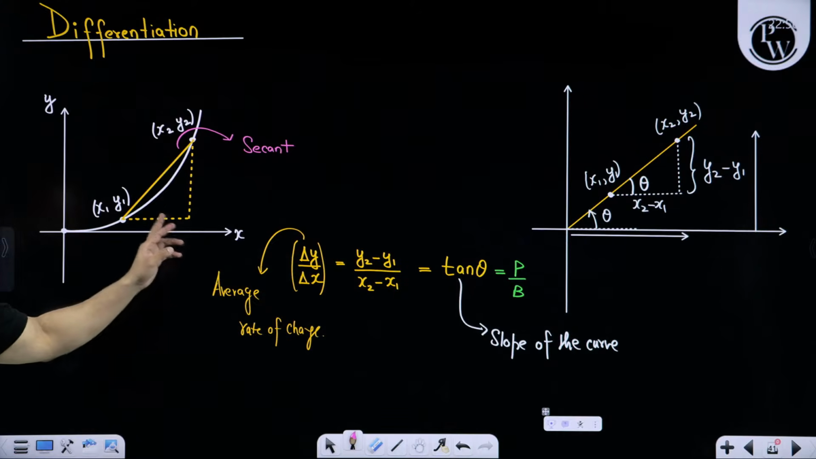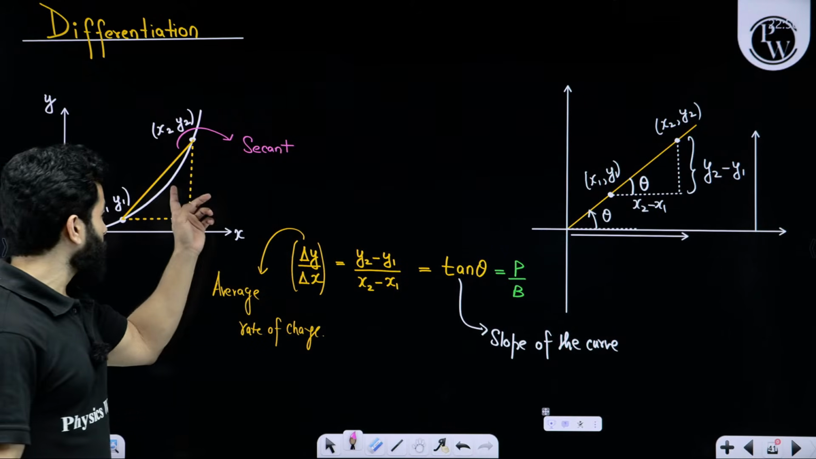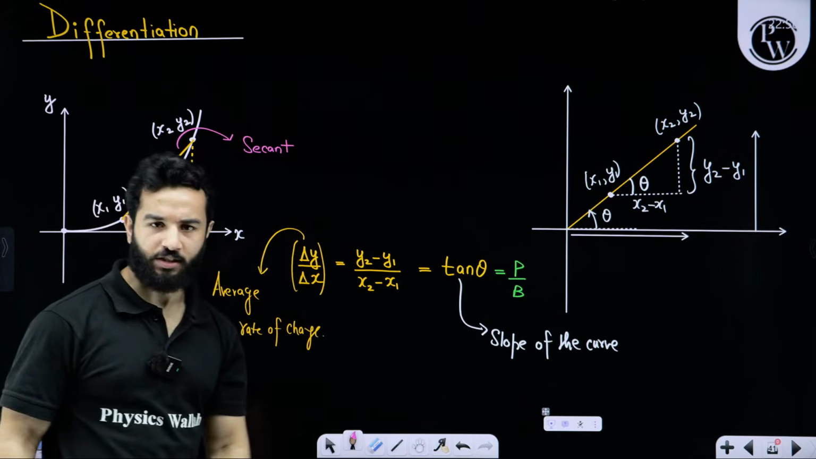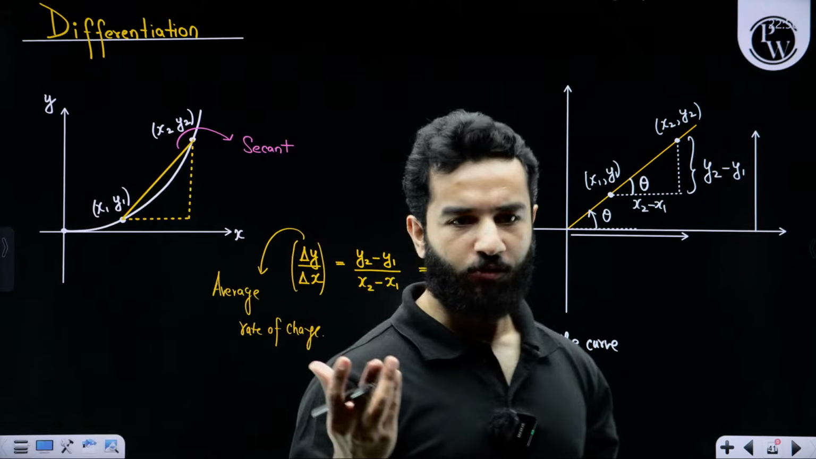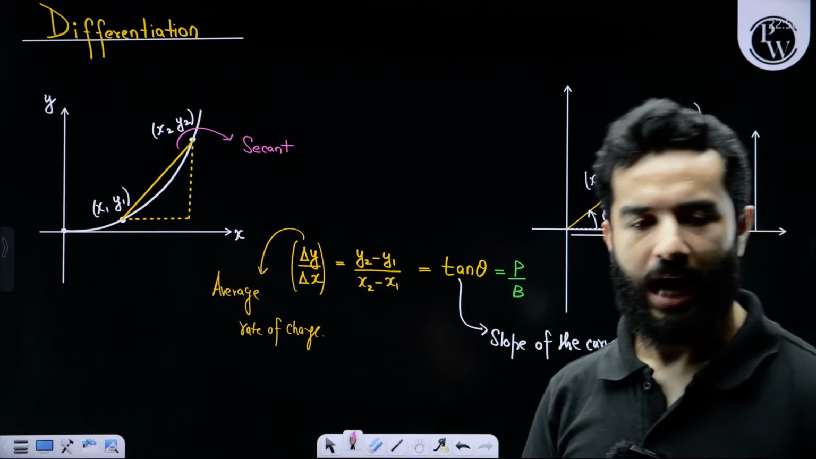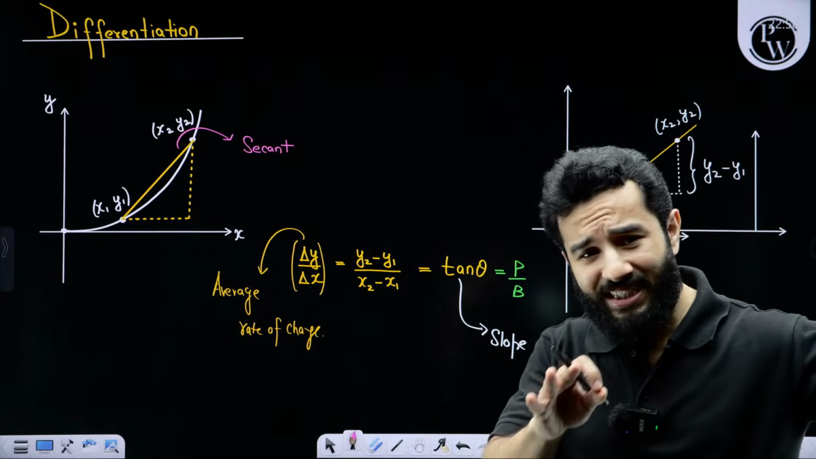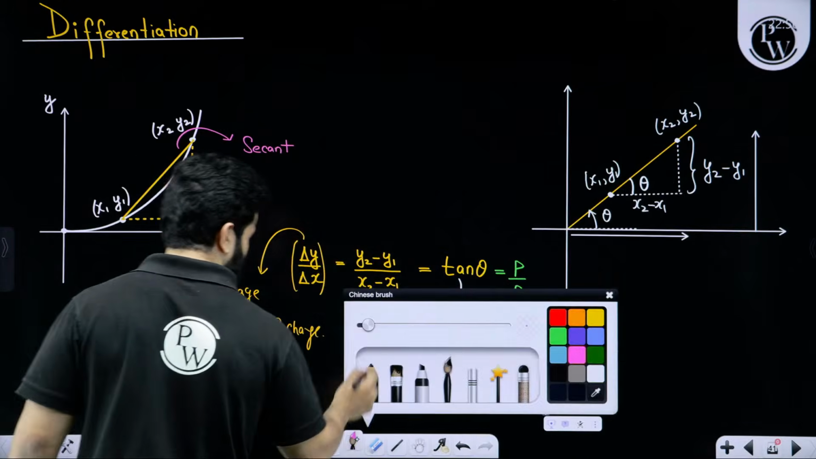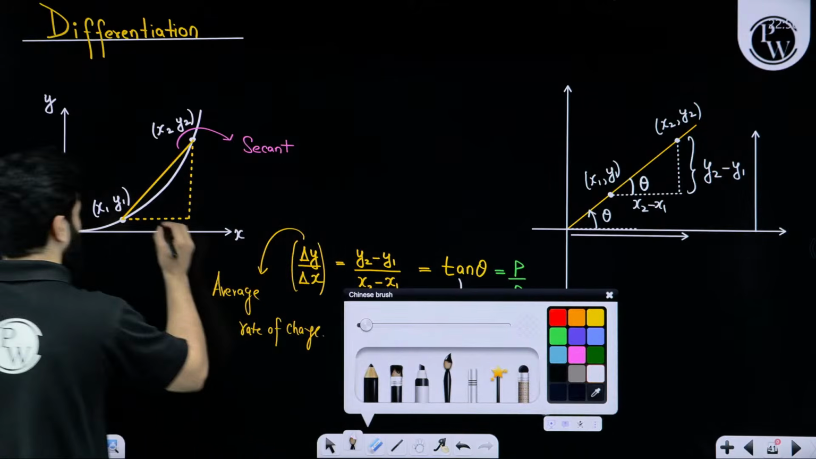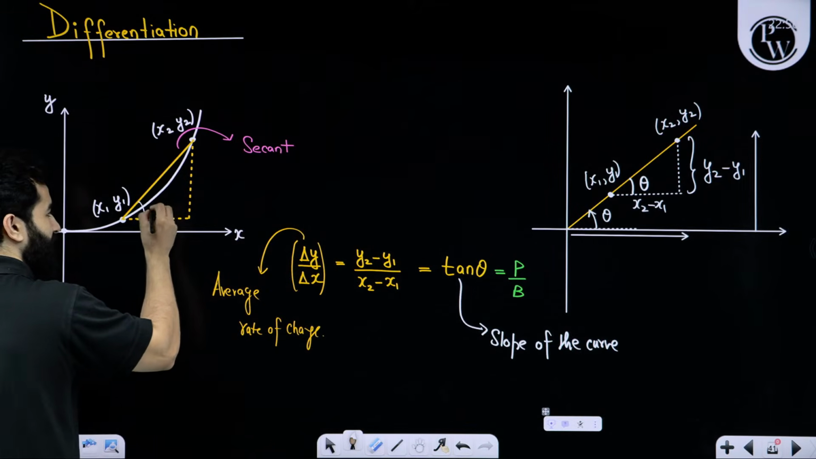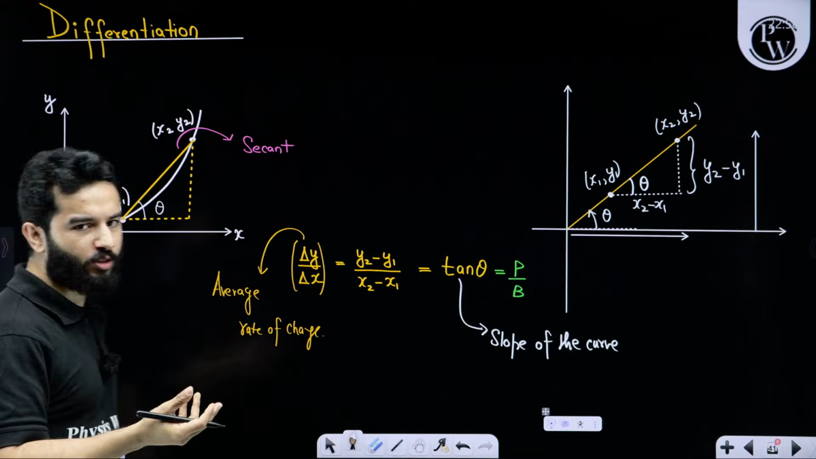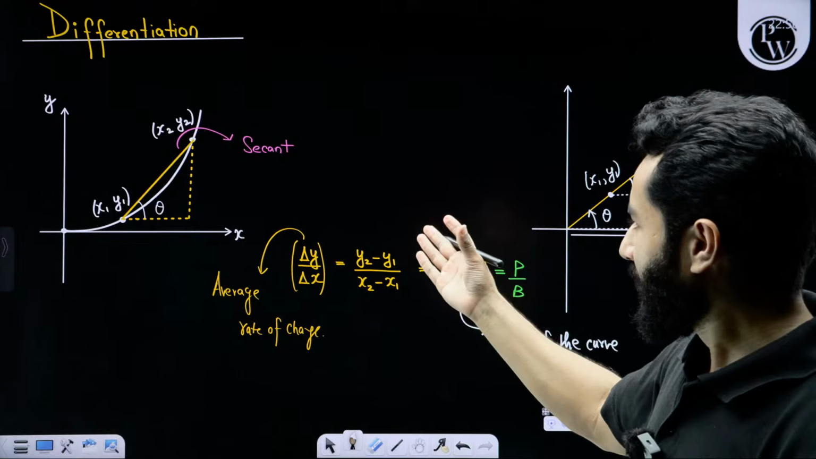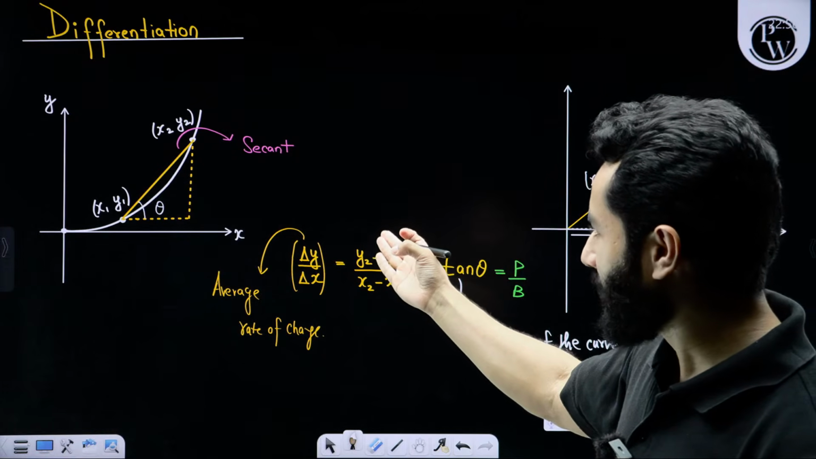If I find out del y by del x for this curve, I can again say this is an average rate of change. I can again say the same thing. But can I say that this theta is the slope for the curve? Can I say this theta is the slope, tan theta is the slope for the curve? I cannot say that. Obviously, you can see that theta is not the slope for the curve.